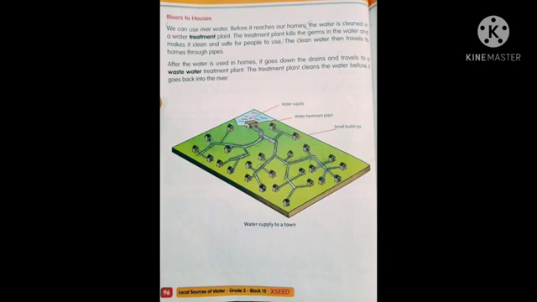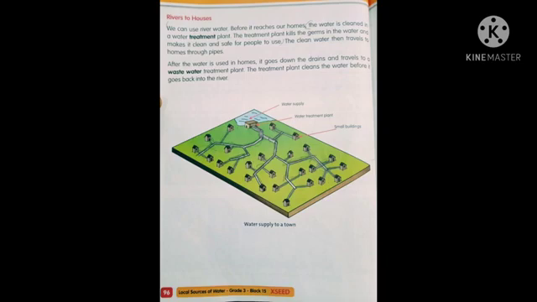Here you can see the image of a water supply to a town. First you can see the blue color, that is the water supply, just like a river, and this is the water treatment center, the water treatment plant. In the treatment plant only they will clean the water. After that only they will send the water through big pipes to our houses and small buildings like that.